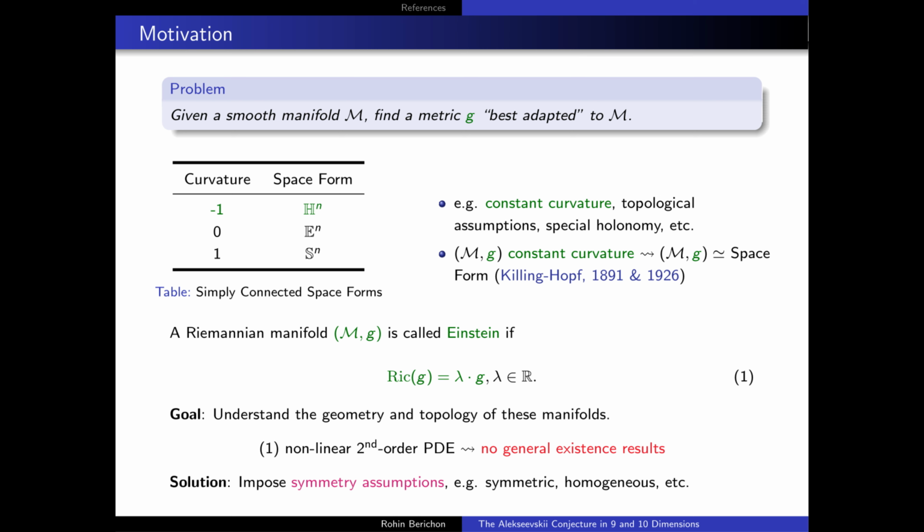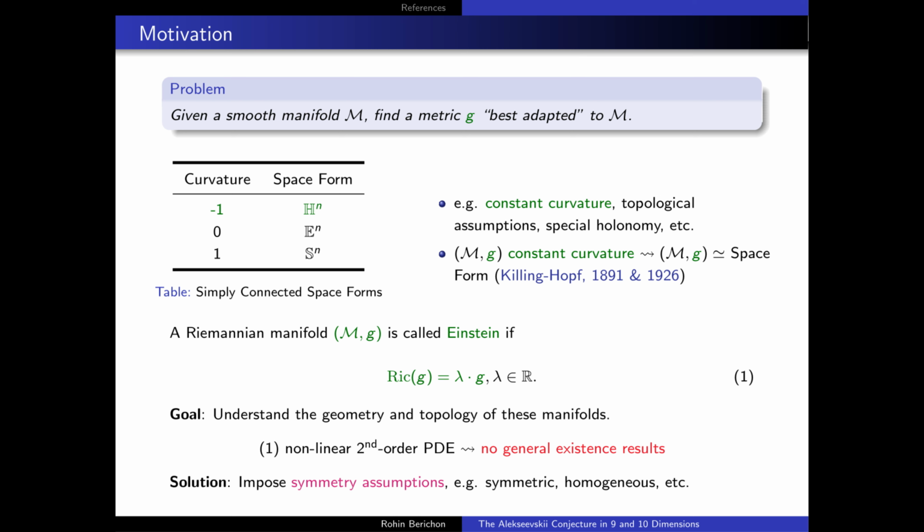The issue, of course, is that the Einstein equation, given by equation 1 in the slide here, is a second-order nonlinear partial differential equation. Worse still, there are no general existence results for the Einstein equation for arbitrary Riemannian manifolds. And the question now is, well, how do we get around this? In our case, we choose to impose certain symmetry assumptions. And the way to do this is to impose certain conditions on the isometry group of our Riemannian manifold.